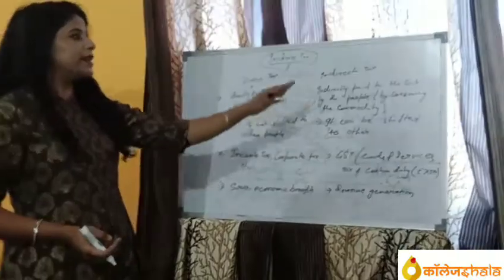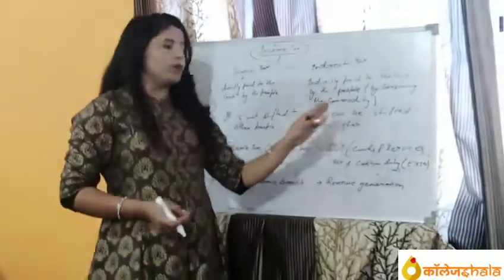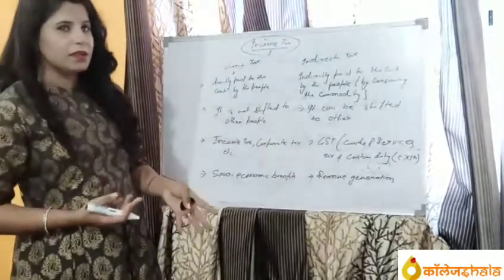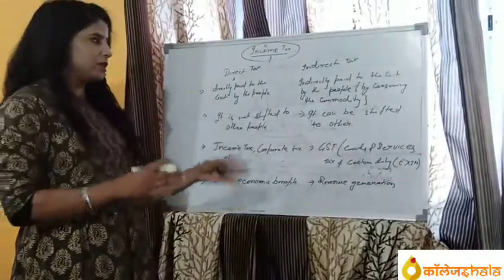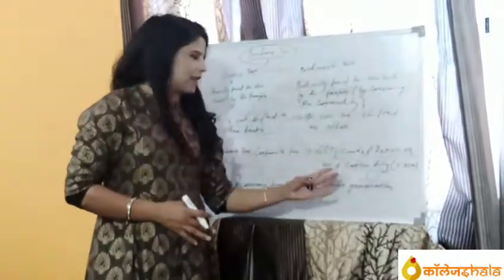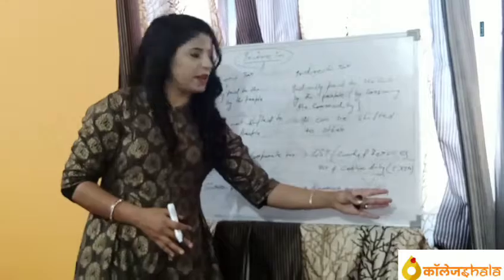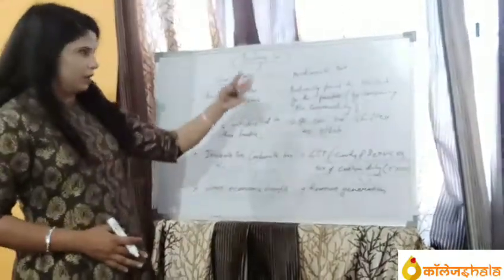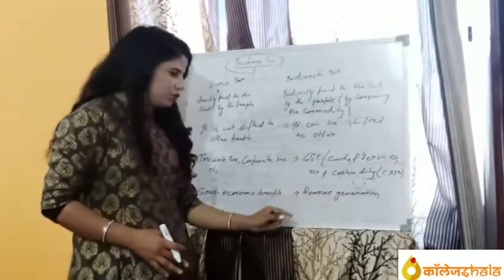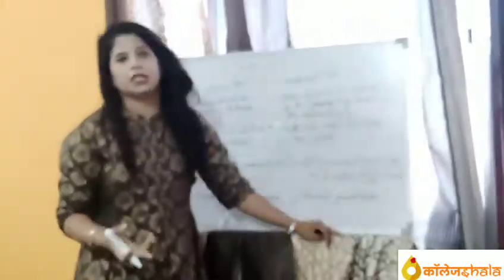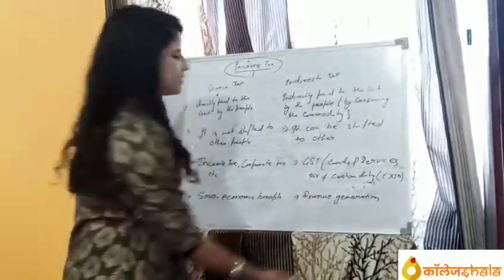Indirect tax is indirectly paid to the government by the people for consuming the commodity. Of course, it can be shifted to another person, whoever is using it. Examples are GST, that is goods and services tax, and custom duty for export and import. The indirect tax revenue is used for revenue generation, for infrastructure, for capital formation, etc.